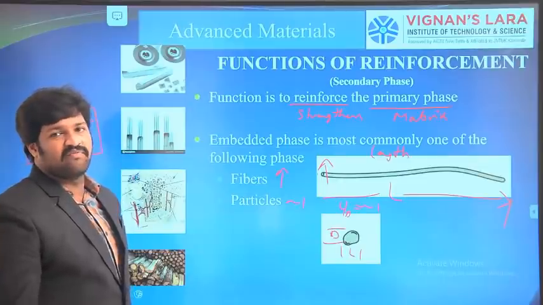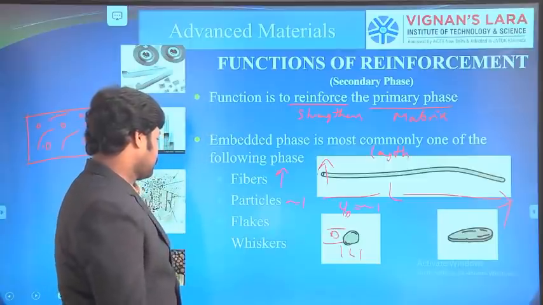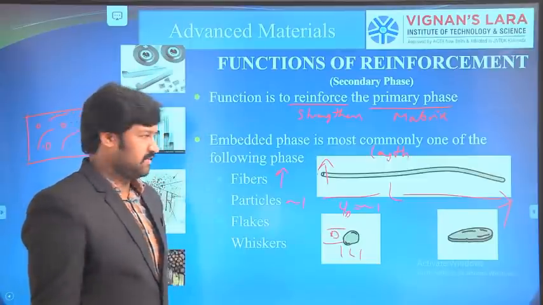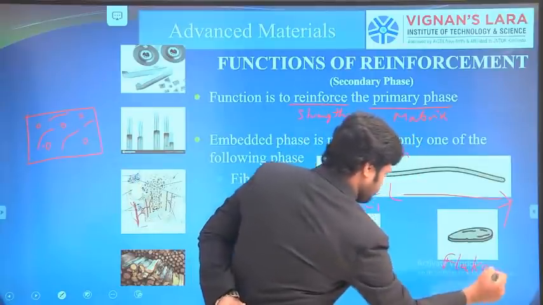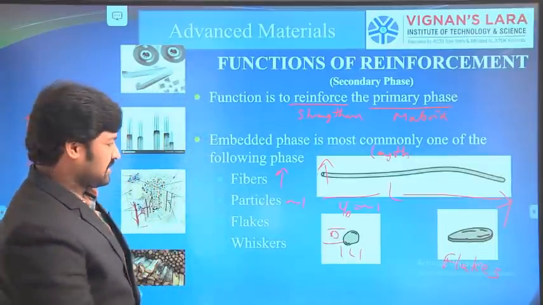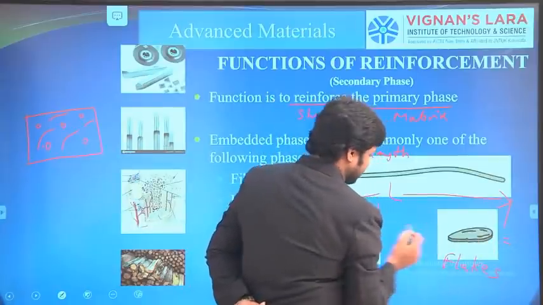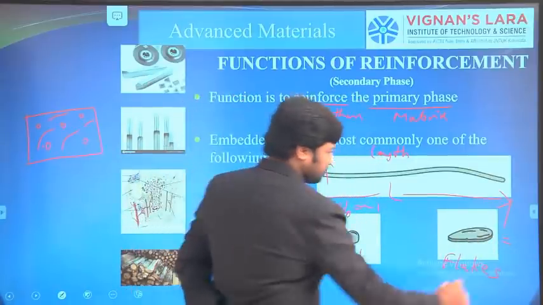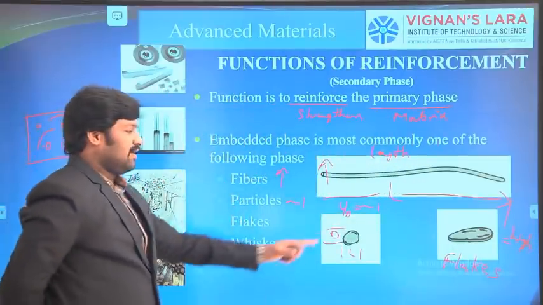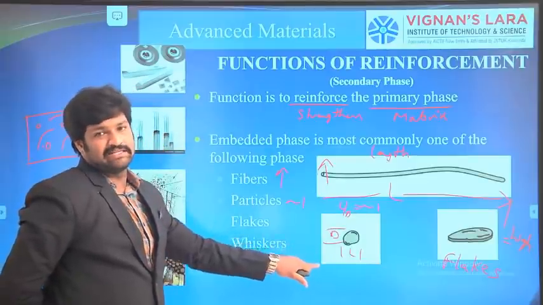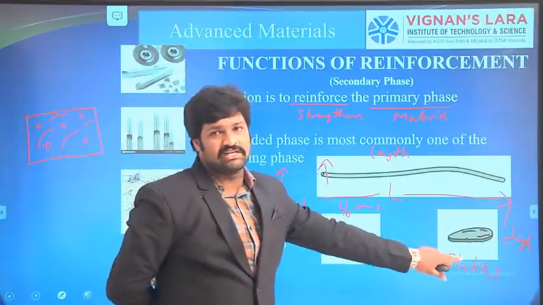The next phase available in this reinforcement is flakes. Those are the flakes. The L by D ratio of flakes is somewhat higher than the particles, so this one is high. If the particles are nearer to spherical shape, whereas the flakes are irregular in shape.